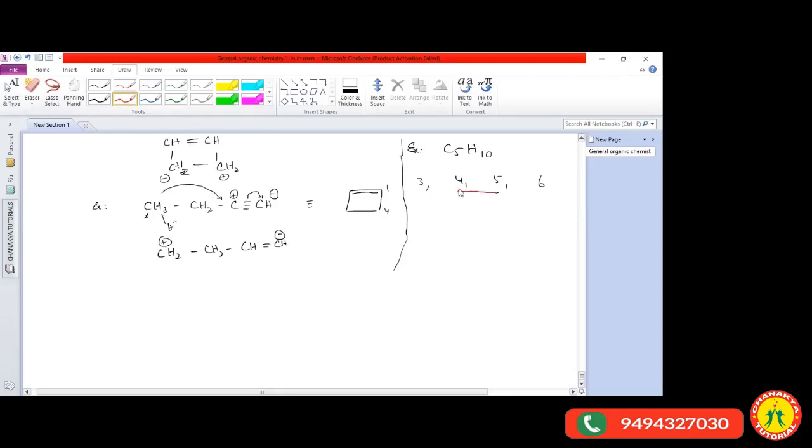First of all, C5H10 is the general formula of cyclopentane, and alkenes have the same general formula.